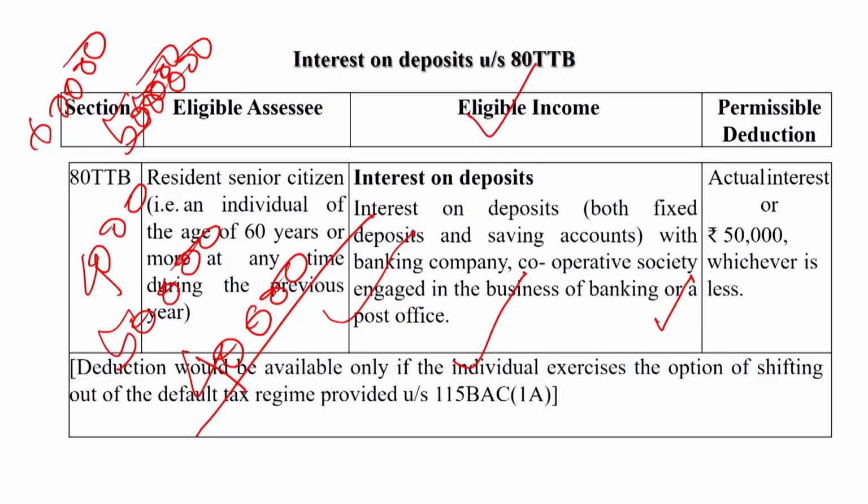So dear students, it is my humble submission before all of you: 80TTA and 80TTB. 80TTA is available for assessees whose age is less than 60 years during the previous year at any time, but 80TTB is available for assessees whose age is 60 years or more during the previous year at any time. In 80TTA only savings interest is considered, and 80TTB is available for all types of deposit interest, and the maximum amount of such deduction is rupees 50,000.